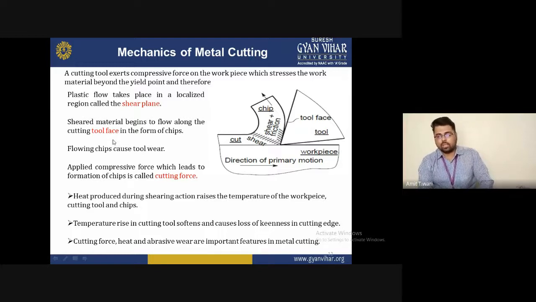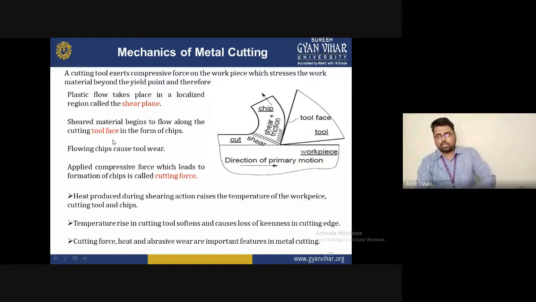If we increase the depth of cut, the thickness of the chip will increase more, and it will reduce the cutting edge of the cutting tool. It is a wastage of the tool, because we do not require too much depth of cut, rather than increasing the cutting speed.